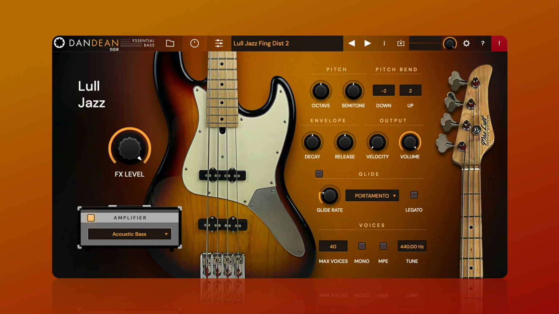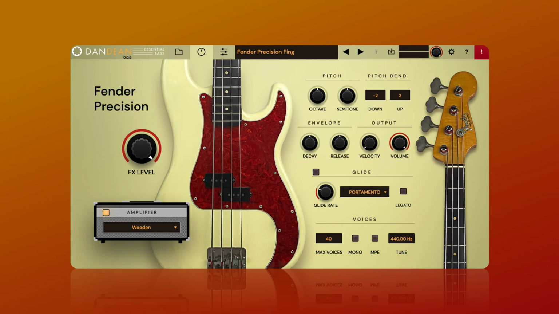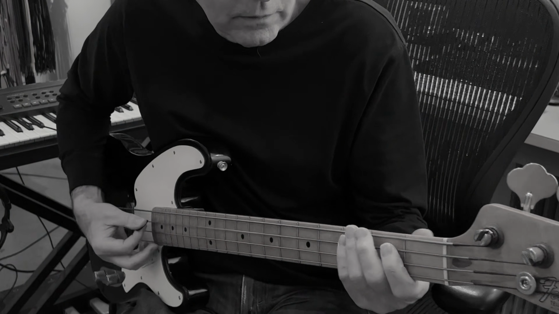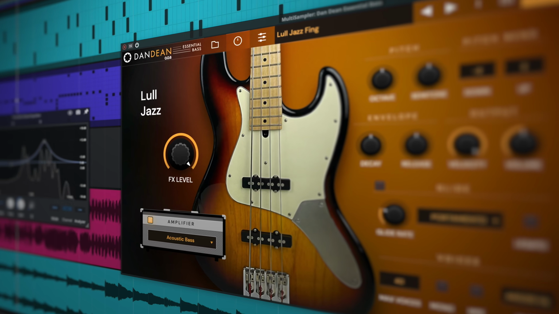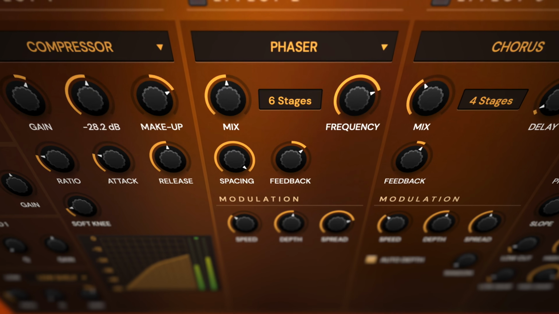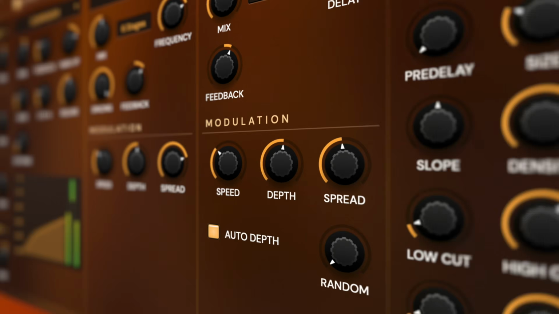Dan Dean Essential Bass features 6 of Dan's most prized instruments, all meticulously sampled by the man himself. In this video, we'll familiarise ourselves with the user interface while exploring features such as effects processing, articulations, and more.